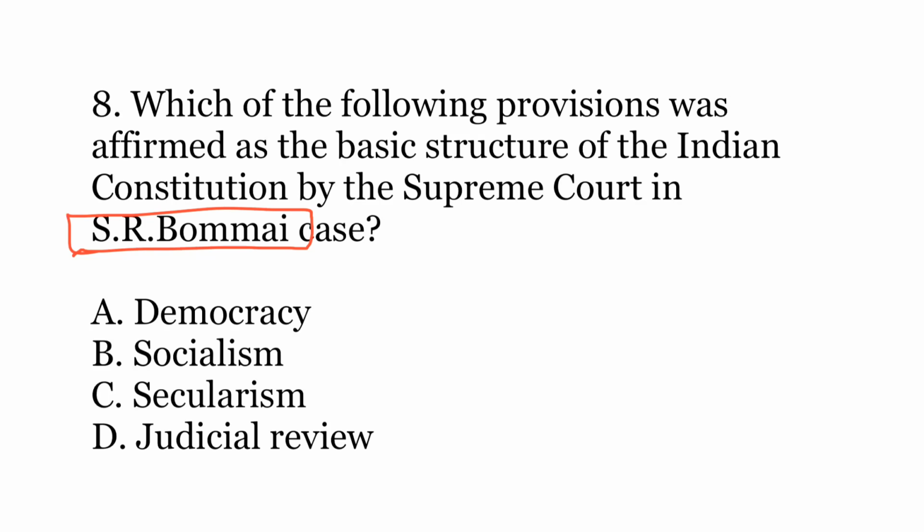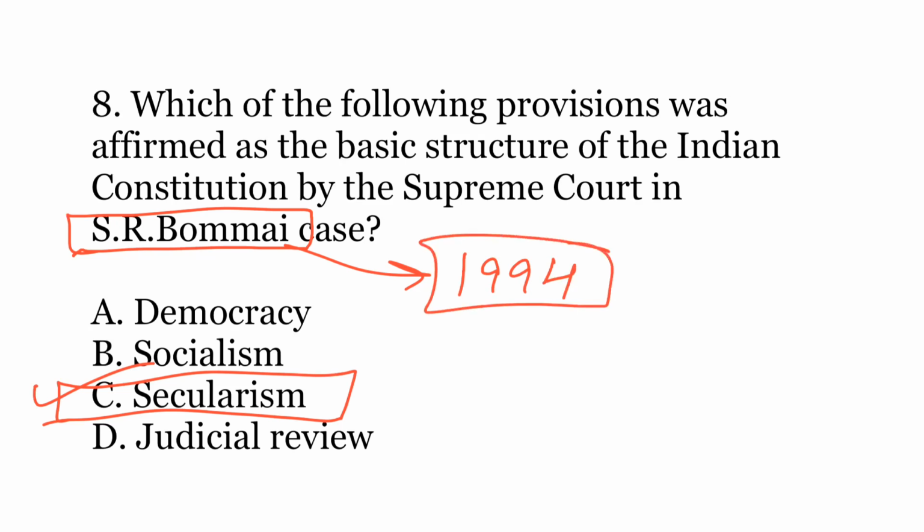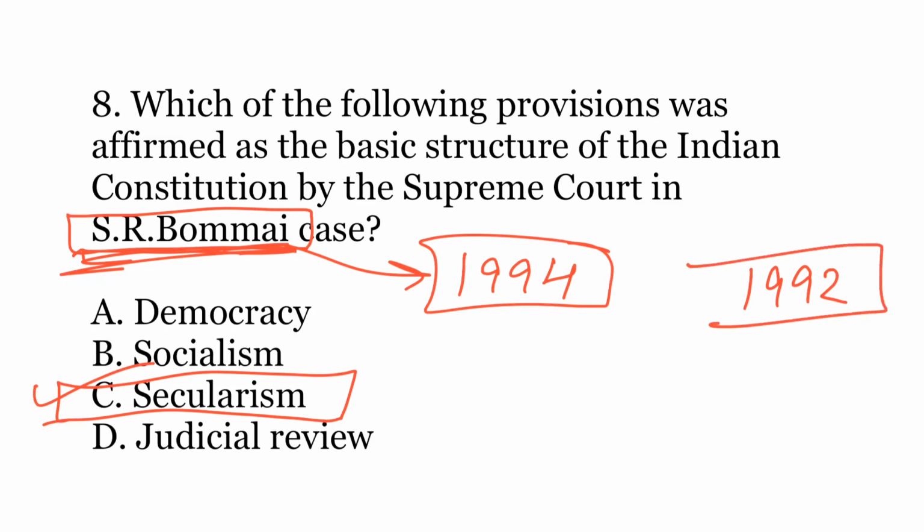The correct answer is C. Secularism. So this particular case decision was pronounced in the year 1994, and in S.R. Bommai case, the issue that was taken up was that in the aftermath of the demolition of Babri Masjid in Ayodhya in the year 1992, the central government had promulgated Article 356, that is the President's rule or state emergency in various BJP ruled states, citing that the rule in these BJP states goes against the secular principles of the Indian Constitution. Therefore, to